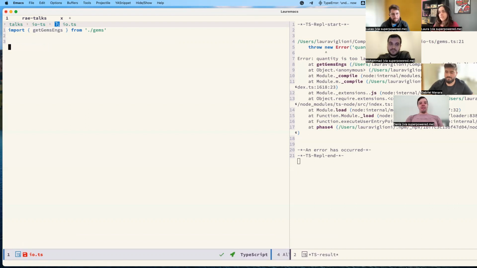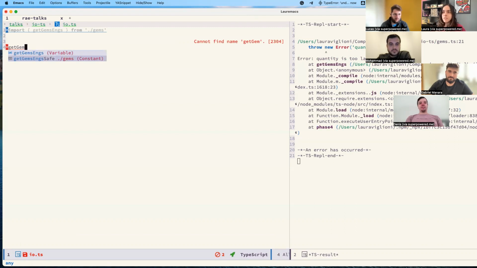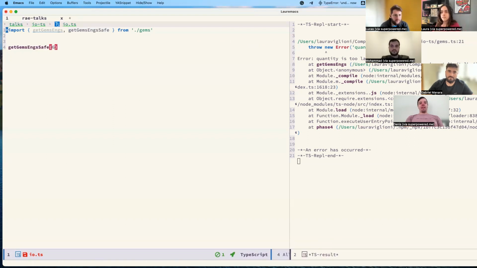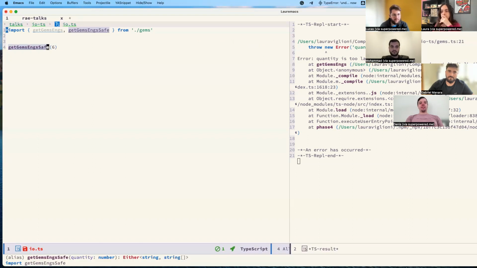So if you see here, I create another function with not so good name, but I needed 2 different names for the same function. So I create getGemsEngineerSafe. Let's see the type first.